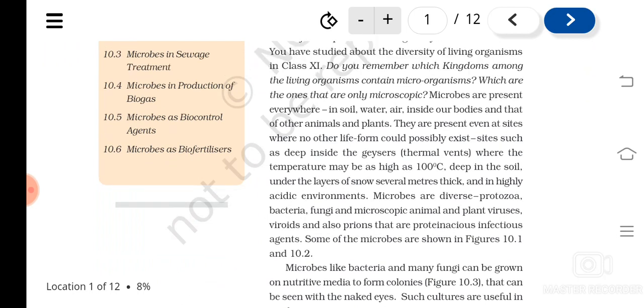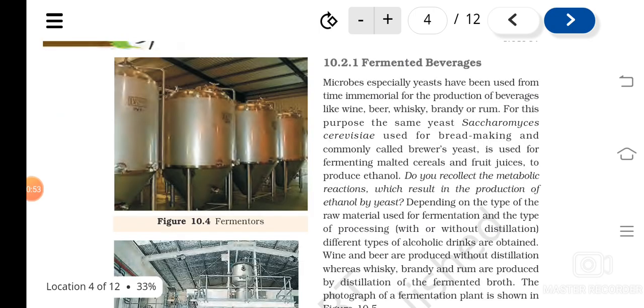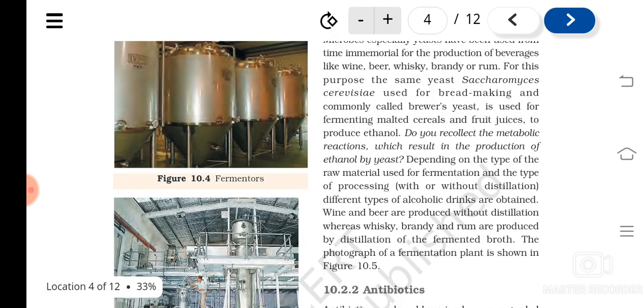And then I told you about the production of certain beverages. For example, Saccharomyces cerevisiae is used for bread making, and also it is used for the making of ethanol, as they undergo anaerobic respiration, isn't it? Fermentation they undergo, and they produce ethanol as the byproduct. So they are used in the production of various beverages. With or without distillation, different types of alcoholic drinks are formed, isn't it?